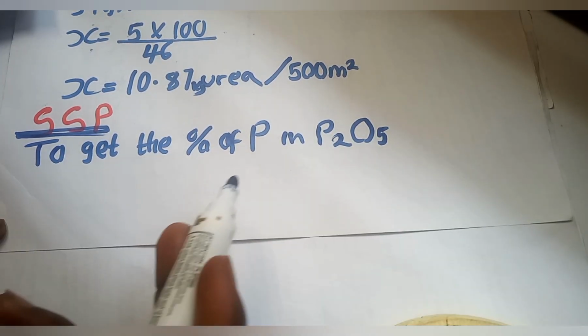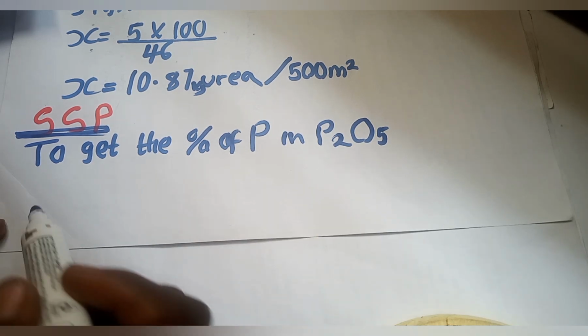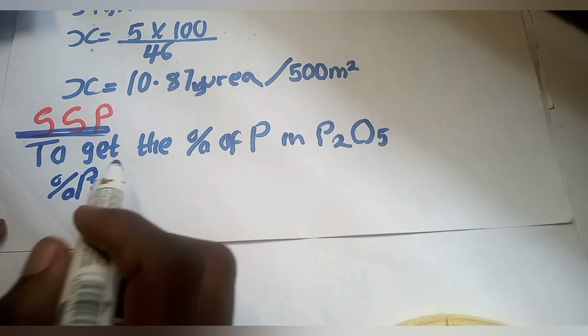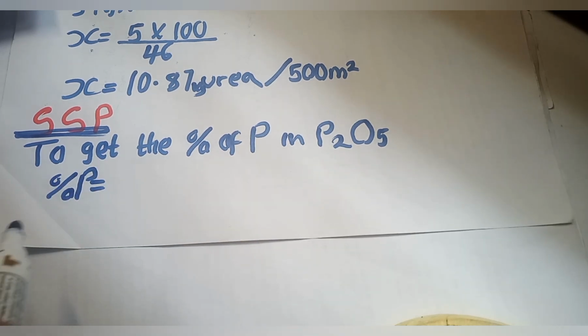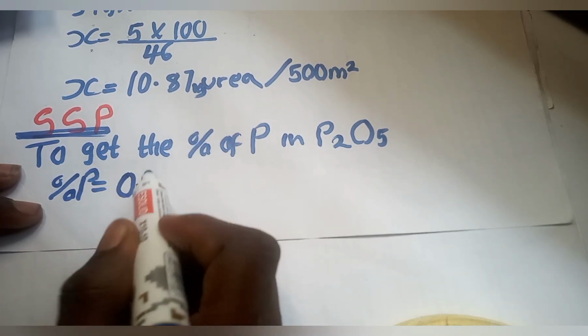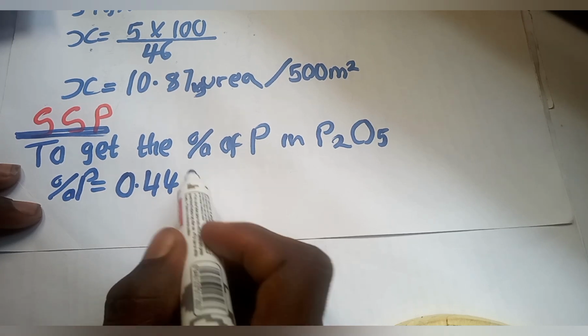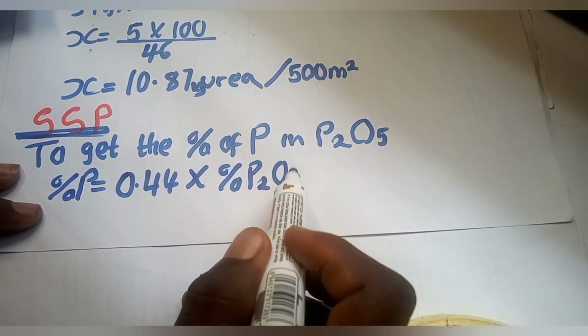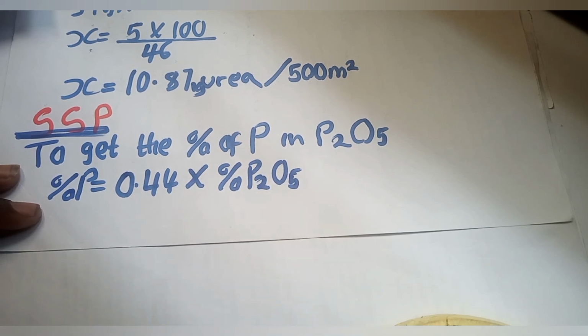To get the percentage of P in this compound, the percentage of P is equal to 0.44 multiplied by the percentage of P2O5. That is how I'm going to get the percentage of P.